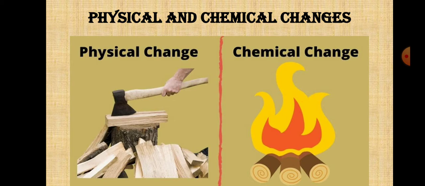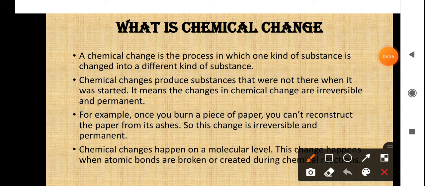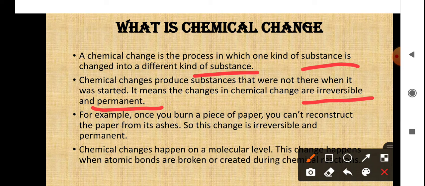Now we will see some more examples for physical and chemical changes. As I mentioned just now, in chemical changes, the substance is changed into a different kind of substance. A new substance is formed in a chemical change, and they are irreversible, meaning they cannot come back to their original shape. Such types of changes are known as chemical changes, and they are permanent. Once it is formed, it cannot go back to its original shape.